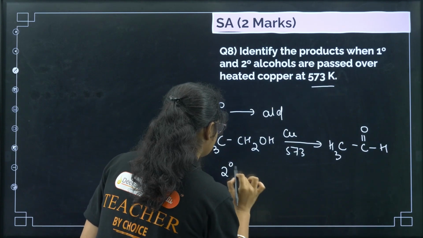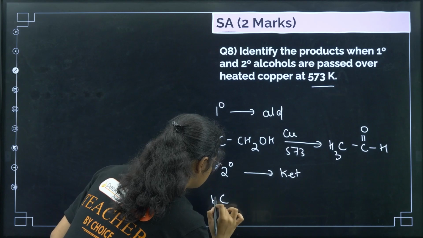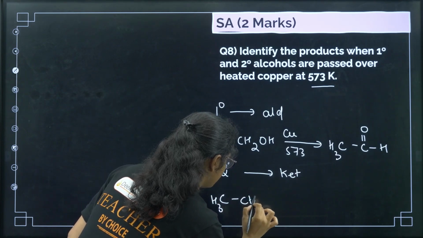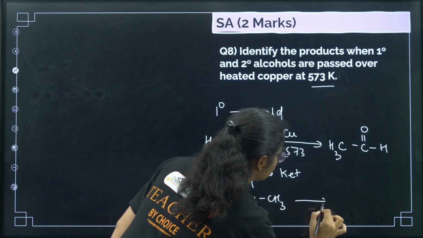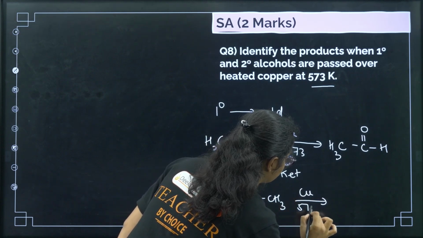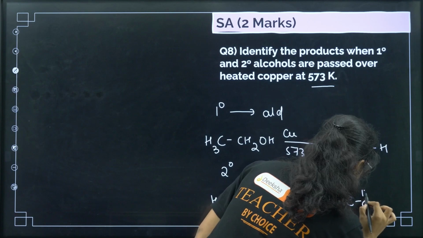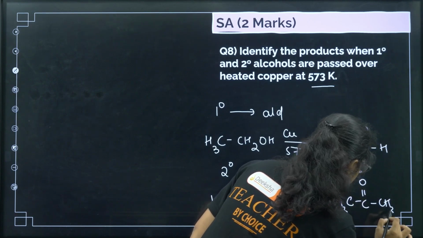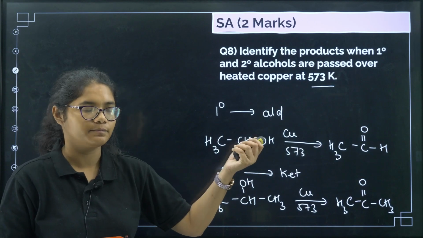Next, secondary will give you ketones. So if you have CH3CHOHCH3 with copper at 573, this will give you ketone. Clear? So one example and what exactly it will form.